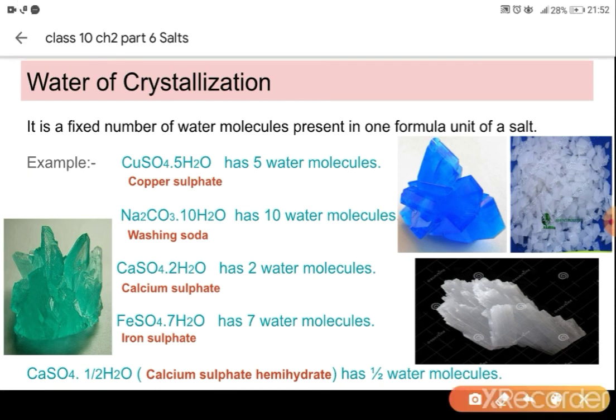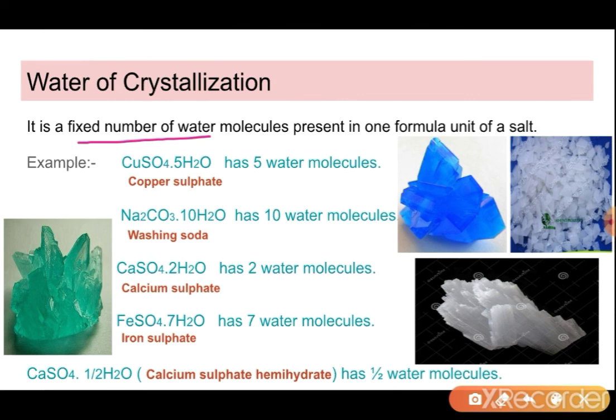What is water of crystallization? It is the fixed number of water molecules present in any formula unit of a salt. For example, this is the copper sulfate formula. In this, 5H2O is a fixed number of water molecules. This fixed number of water molecules is our water of crystallization. In washing soda also, we have seen that 10 H2O molecules were there in the formula. So these 10 water molecules are water of crystallization. In gypsum also we have seen that 2H2O was there in the formula. So this 2 is water of crystallization.